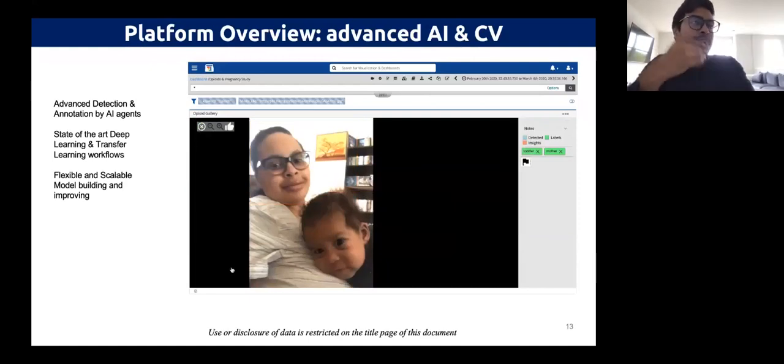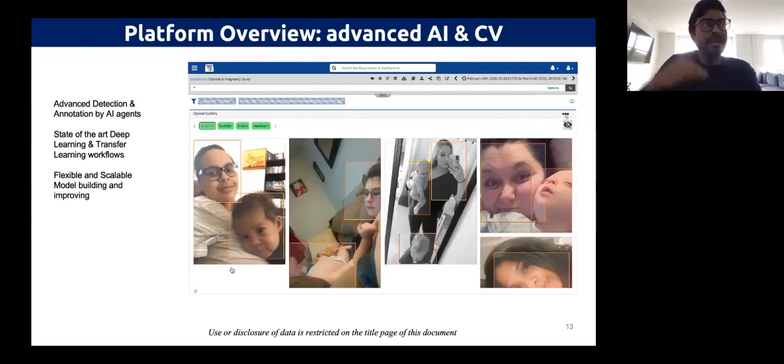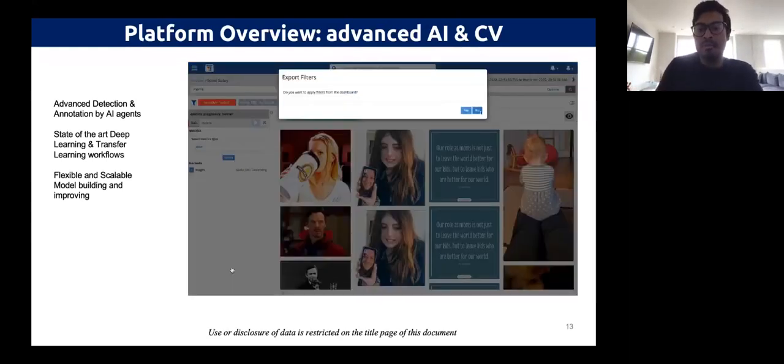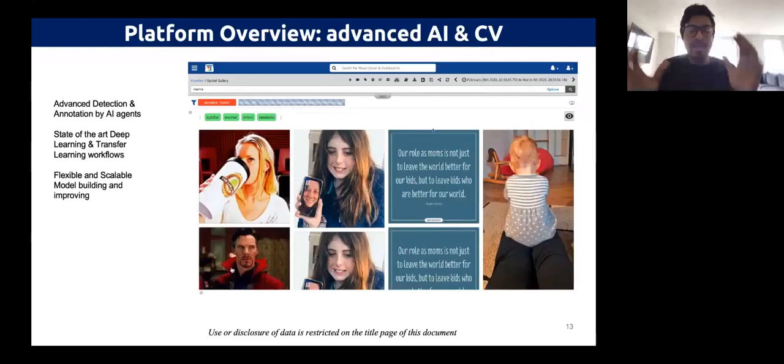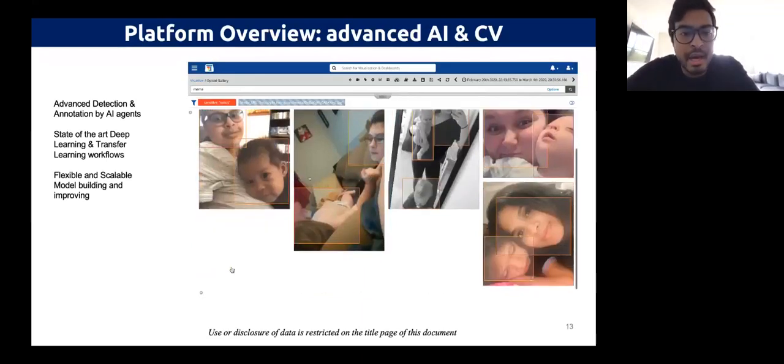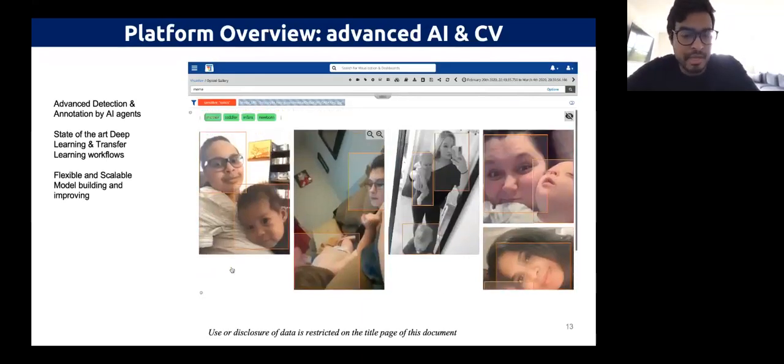And the next level of object detection is something known as image segmentation, where we can precisely define where that person is. Object detection just draws rectangles, but that's a good place to start. Here we can see, for example, we have detected mothers, we have detected infants, newborns, toddlers.